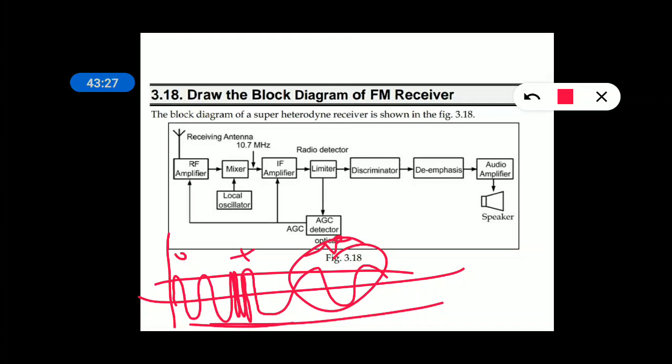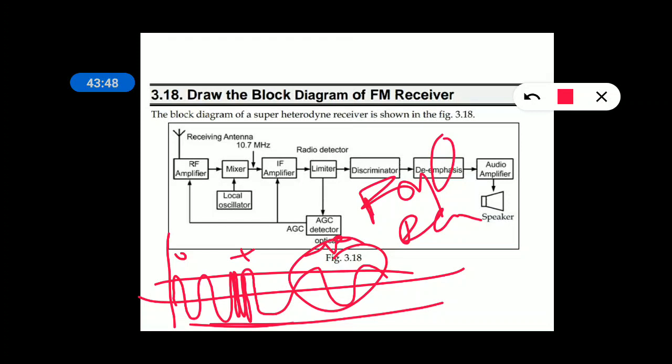So discriminator is nothing but the FM demodulator. And there is a new circuit called de-emphasis. As an FM transmitter requires pre-emphasis in the transmitter section, hence you require a de-emphasis circuit in the receiver section also.